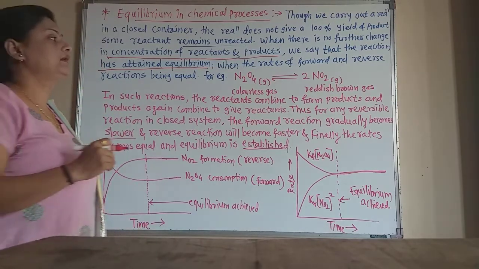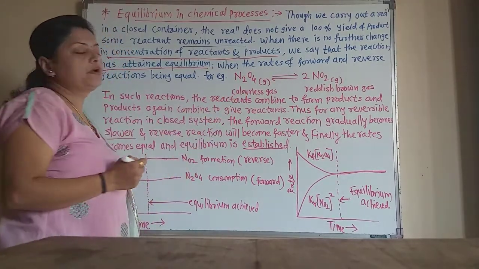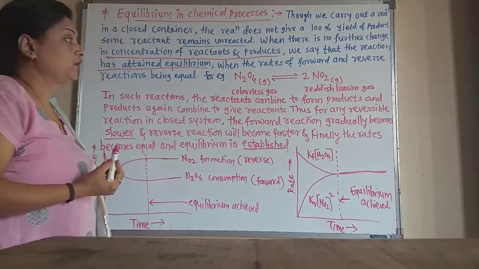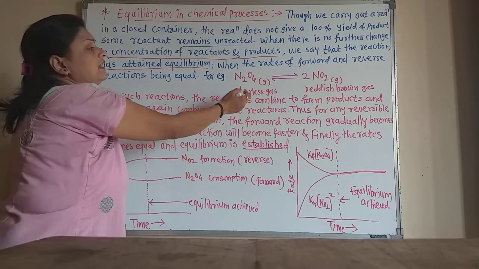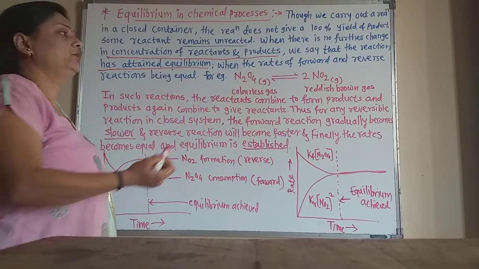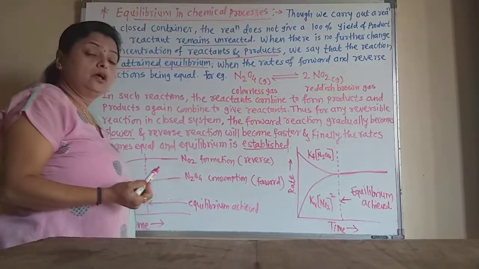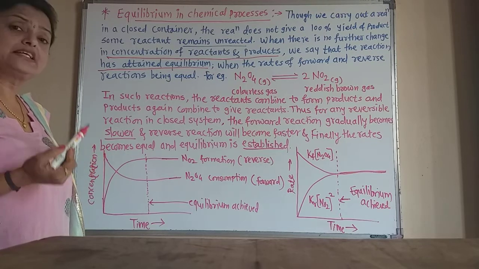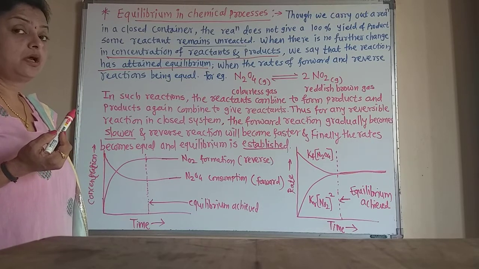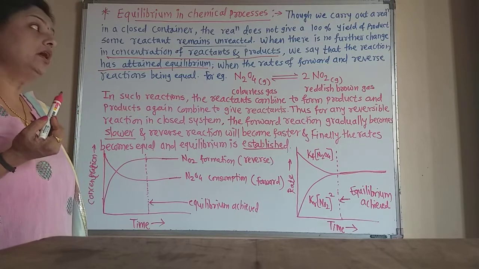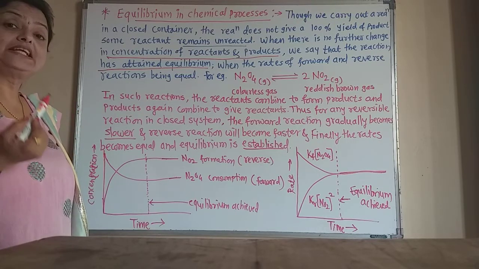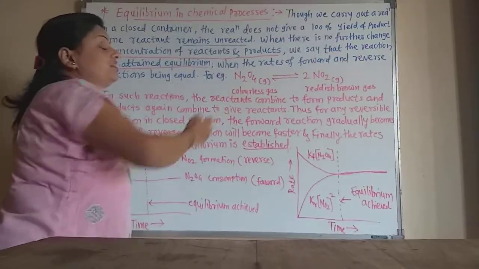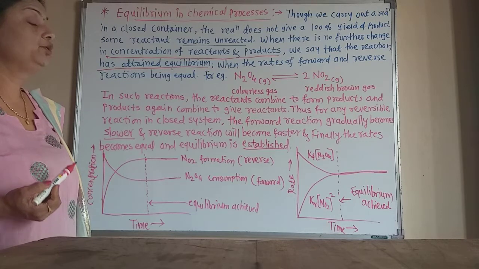Now for example, take the formation of nitrogen dioxide gas from N2O4. N2O4 is a colorless gas, and NO2 gas is a reddish brown gas. What happens is that the intensity of the reddish brown gas first increases and increases, but after some time the intensity of NO2 gas remains as it is, because the reverse reaction starts and N2O4 is formed after some time.